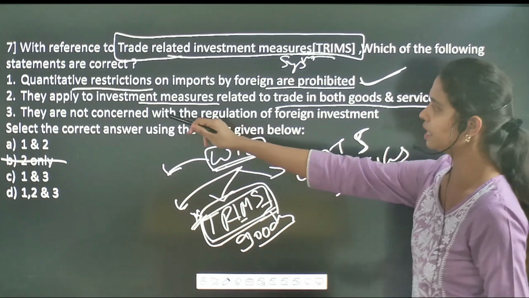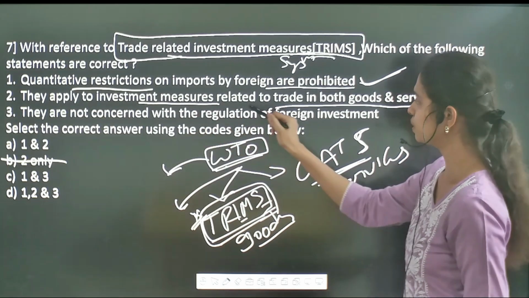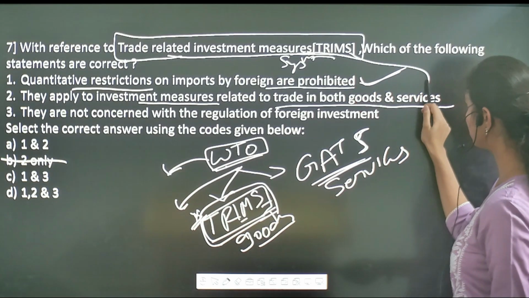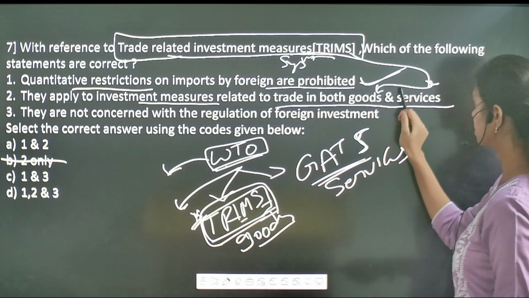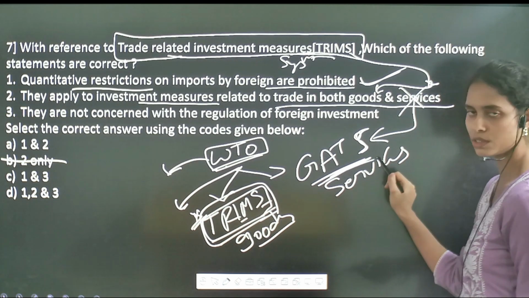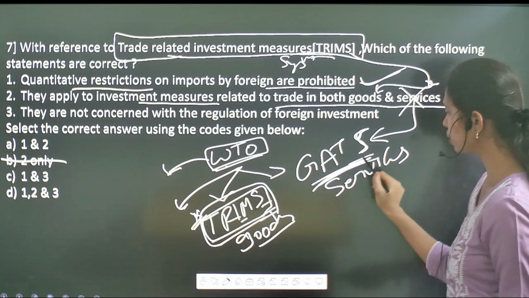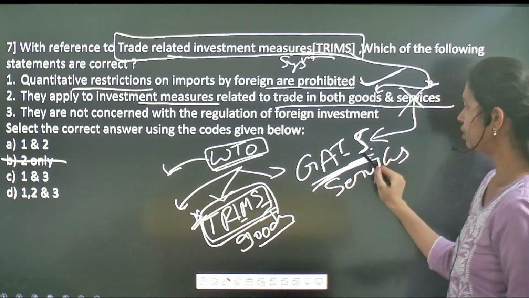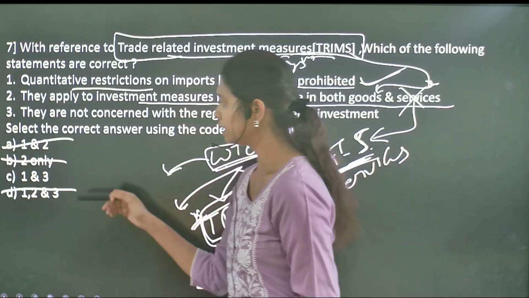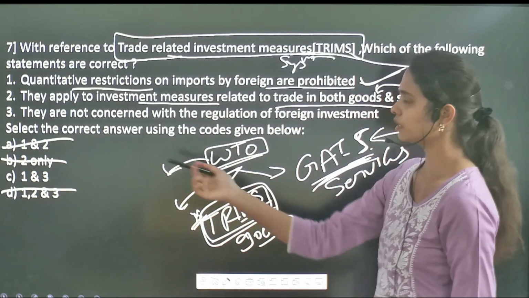Here it is given that investment measures relate to trade in both goods and services, but TRIMS will regulate only goods, not services. Services are regulated under GATS, the General Agreement on Trade in Services. So the second one is incorrect. So without reading option 3, you got the correct answer.